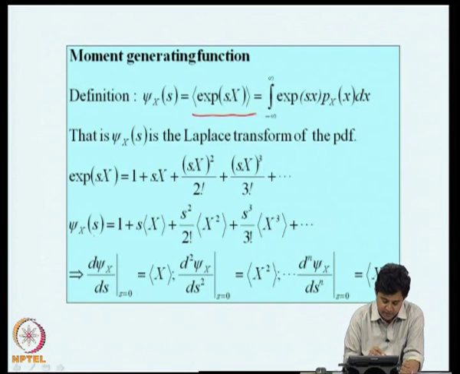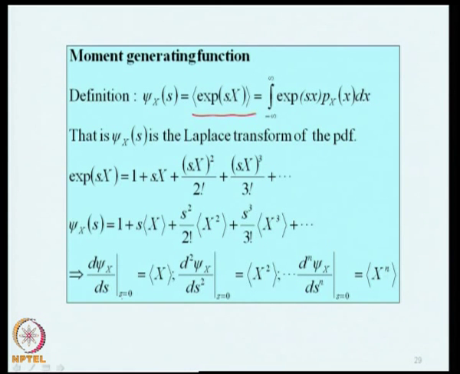Now, if you differentiate this with respect to s and put s equal to 0, what happens? The first term is 0, this becomes expected value of x, plus 2s into this, 3s square into this, and so on. When I put s equal to 0, all the higher order terms go to 0. Therefore, the mean value can be obtained as d psi x by ds at s equal to 0.